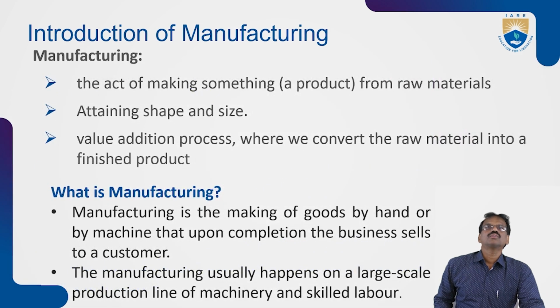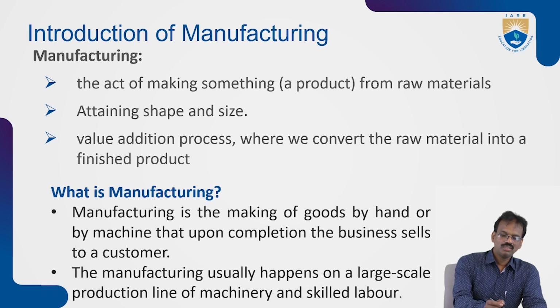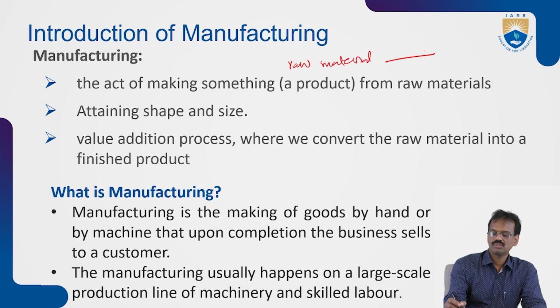So we can say raw material goes through a manufacturing process, and we get the finished product.